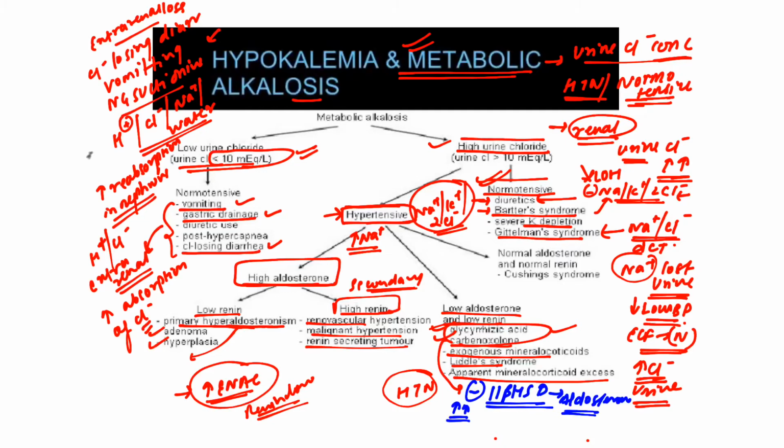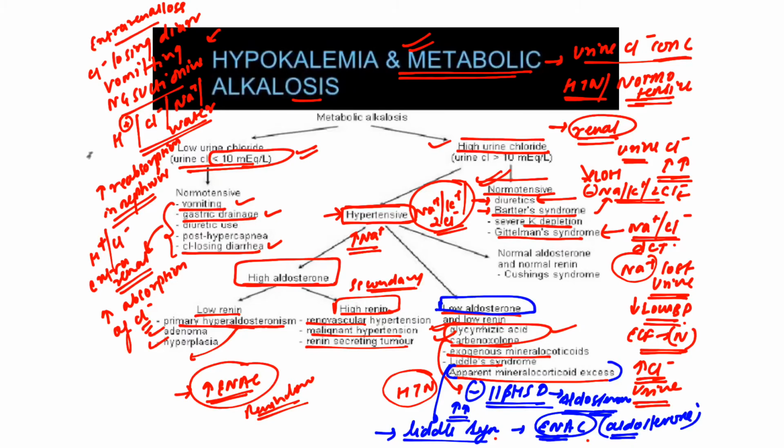This situation is also called apparent mineralocorticoid excess, because the increase in aldosterone is actually not real. Another important cause is Liddle syndrome. Liddle syndrome is basically constitutive activation of the ENaC channel in the absence of aldosterone. There is no increased aldosterone in the body. It is because of a genetic mutation that the ENaC channel is constitutively active, and that is called Liddle syndrome. So in such a case also there will be low aldosterone, low renin, but there will be hypertension.